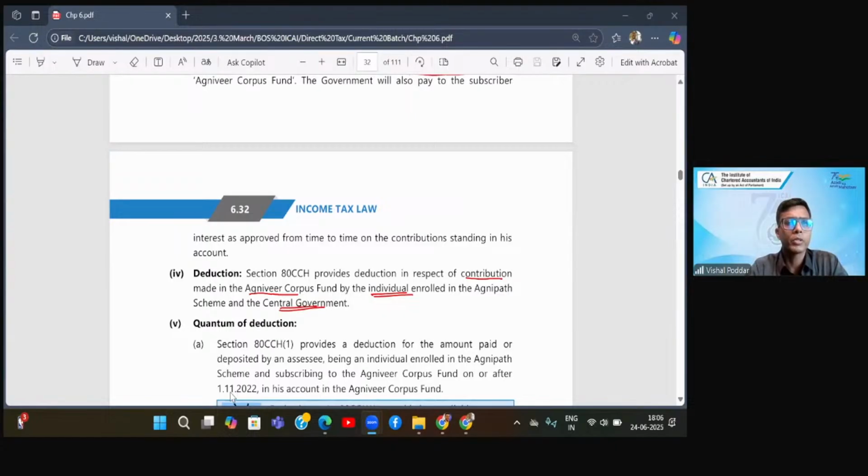Divya is saying, sir, according to 80 CCD 1B, benefit of 50,000 will be allowed when contribution is made to NPS notified by CG. See, in entire 80 CCD, beta, the NPS is of central government only. Please understand this. NPS is a scheme of central government. So there is no question of it being notified, but okay, for the purpose of understanding, you can say it will be notified, but actually it is a scheme of central government only.